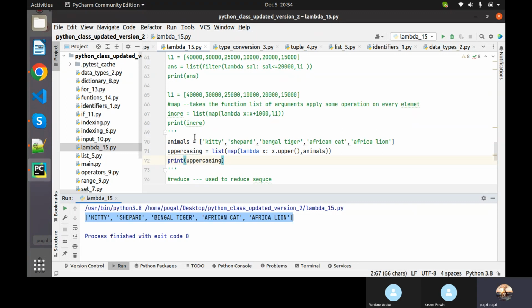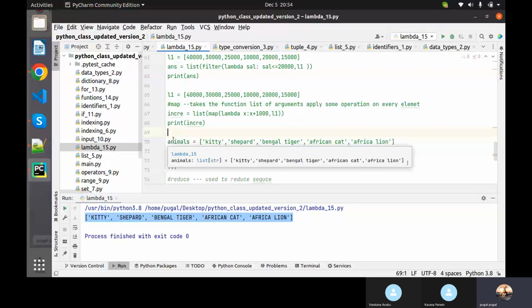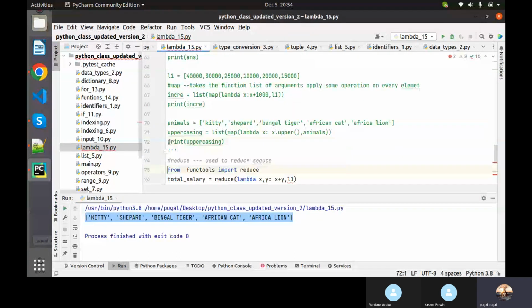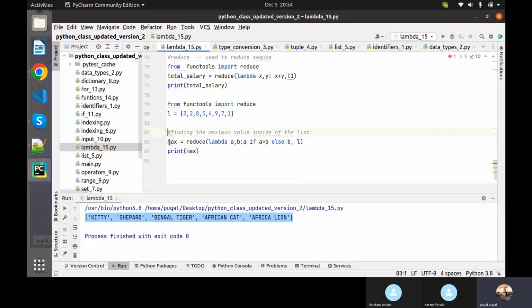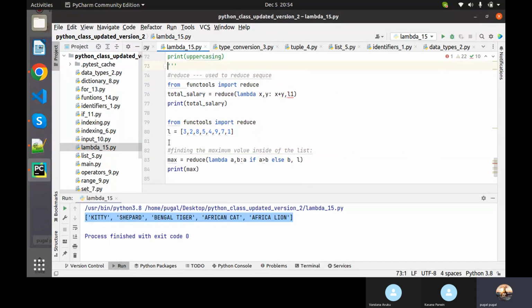And following that, reduce. Okay. So reduce is something different. For this we need to pass this one.